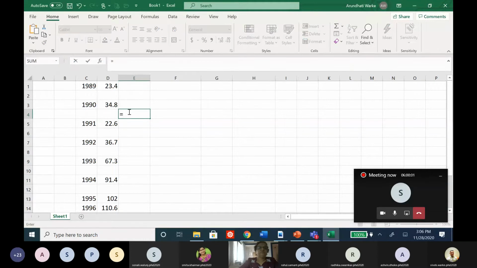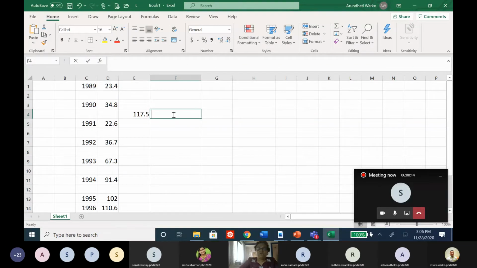This is a sum, means 23.4 plus 34.8 plus 22.6 plus 36.7 is equal to, this is a sum, and then the average will be this sum divided by 4. So this is the 4 years moving average for the first 4 values.